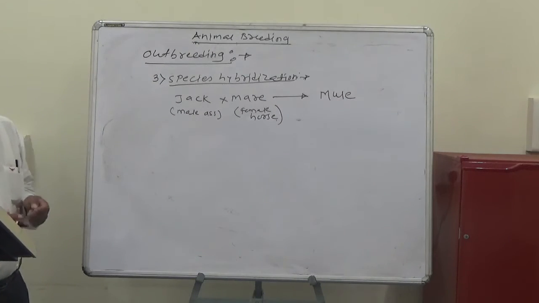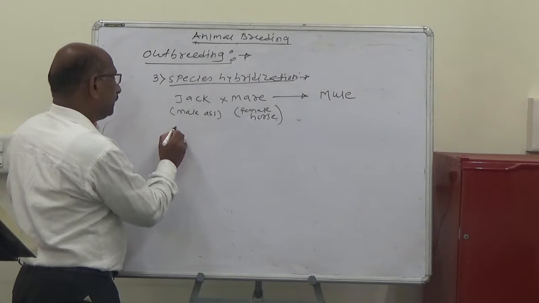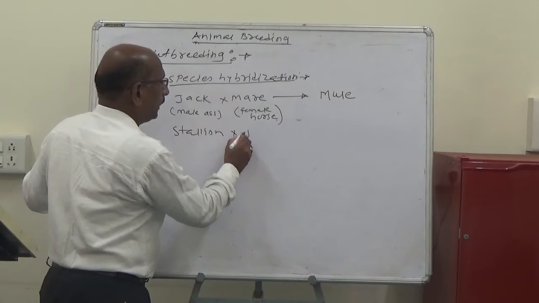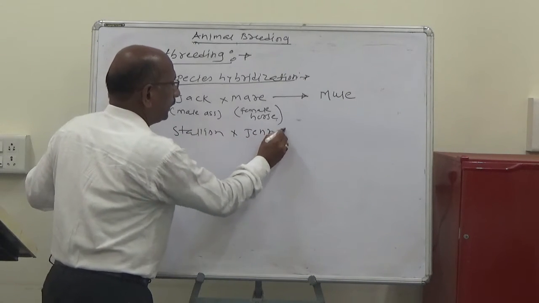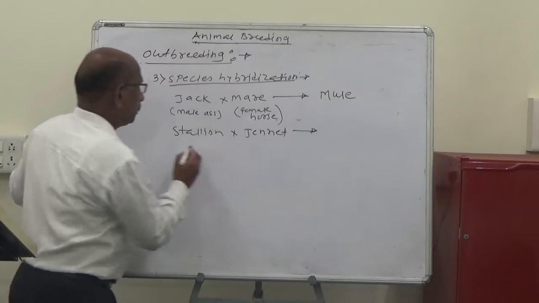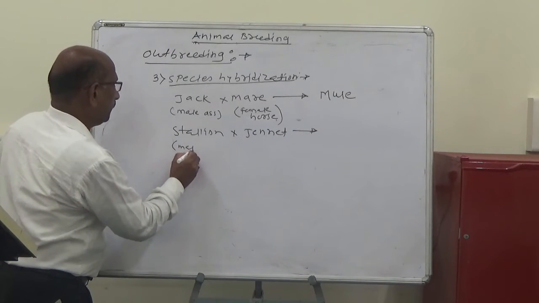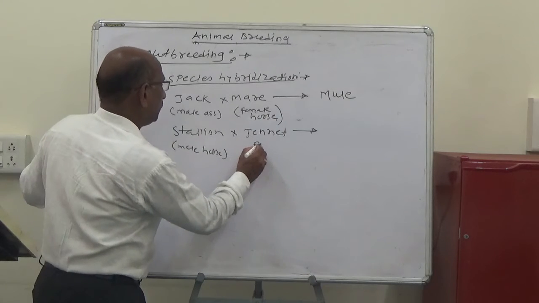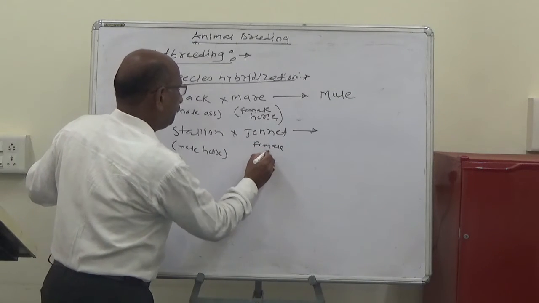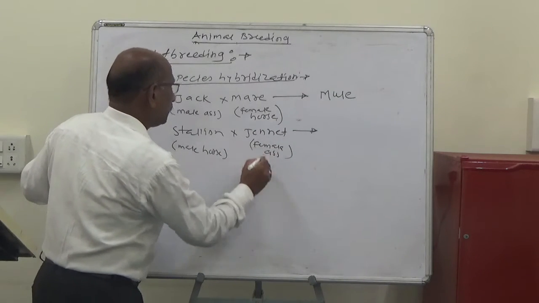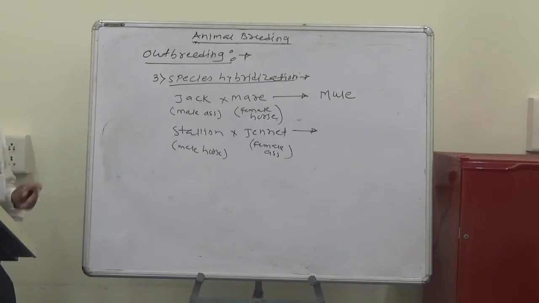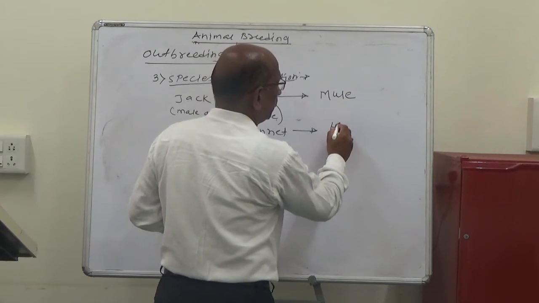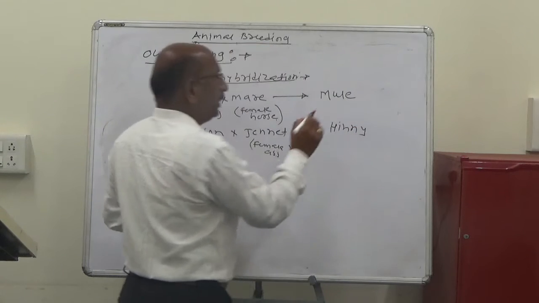The second example is the stallion and the jennet. The stallion means the male horse and the jennet means the female ass. The mating of these two different species produces the progeny called the hinny.